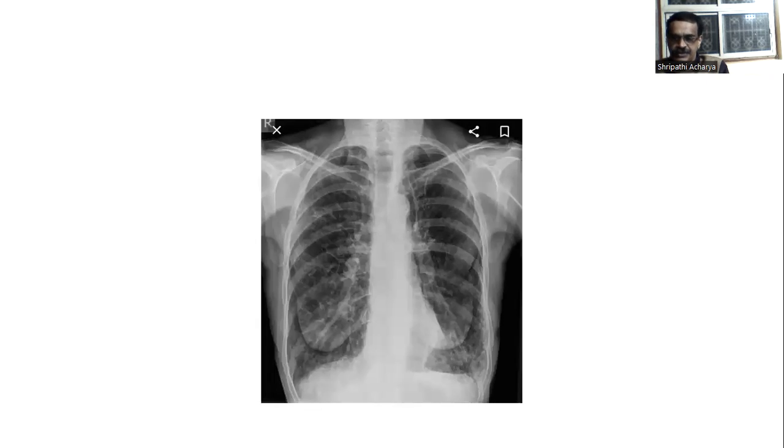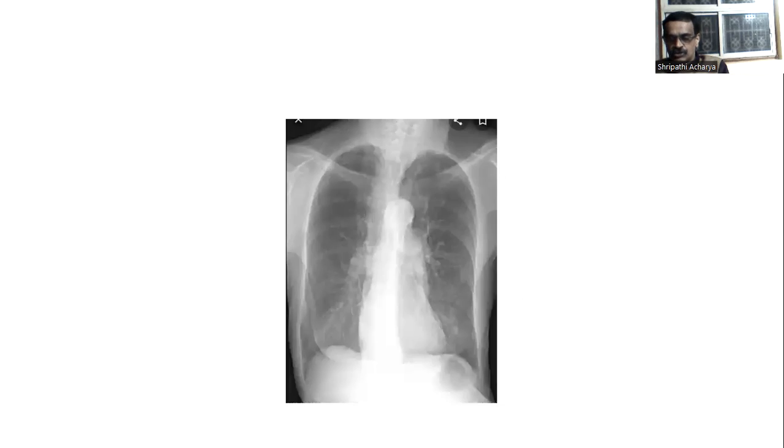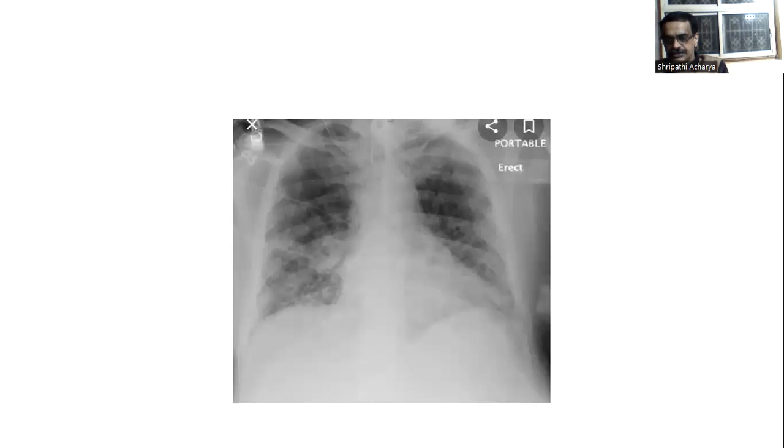Here it is the same, isn't it? You can see increased intercostal space, increased translucency of the lung parenchyma, and flattening of the hemidiaphragm, teardrop heart, vertical heart. These are the findings of emphysema. So here also we can see emphysema. Right? Increased intercostal space, increased translucency of the lung parenchyma, and teardrop heart.